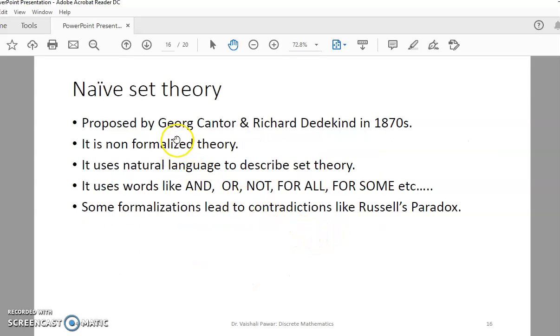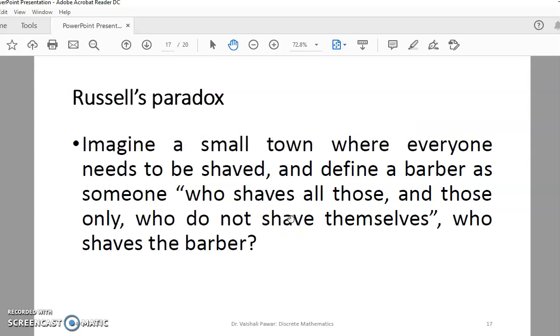Then there is naive set theory, proposed by Cantor and Richard Dedekind in the 1870s. It is a non-formalized theory. It uses natural language to describe set theory. It uses words like and, or, not, for all, for some, etc. Some formalizations lead to contradictions like Russell's paradox. Let us see what Russell's paradox is.